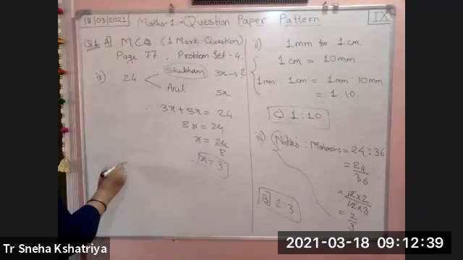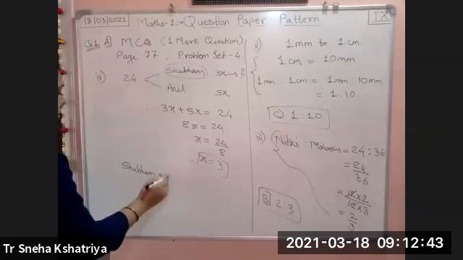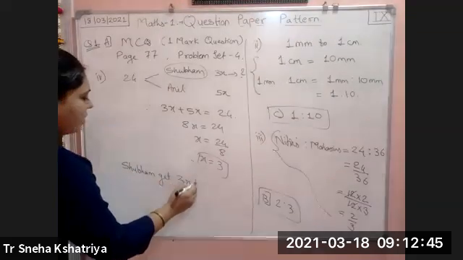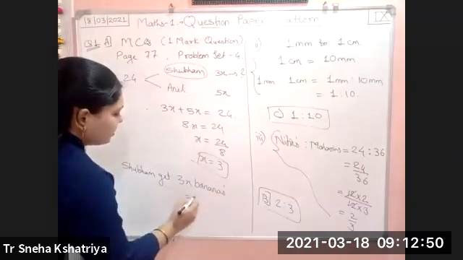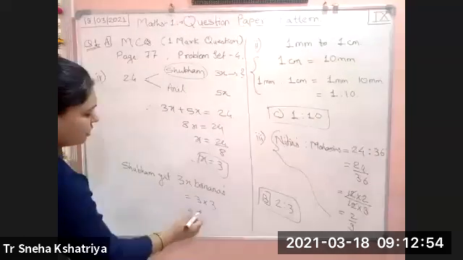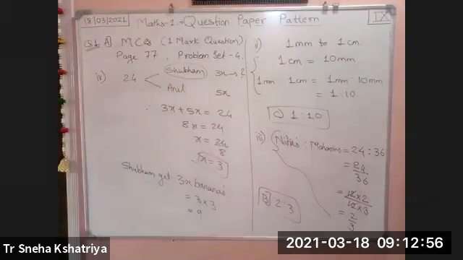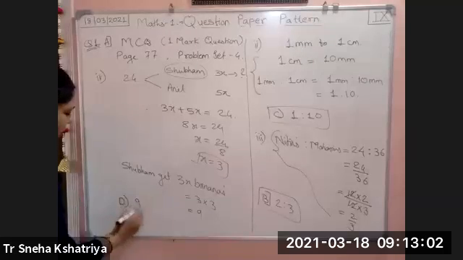So Shubham gets 3x bananas, which is equal to 3 into 3 because the x value is 3. So 3 threes are 9. So Shubham gets 9 bananas. So 9 is which option? D option. So D option, that is 9.